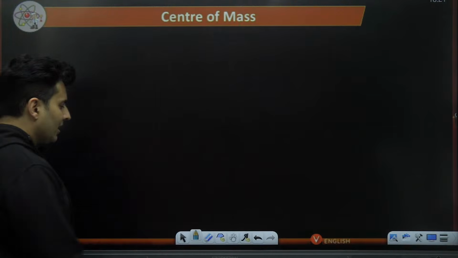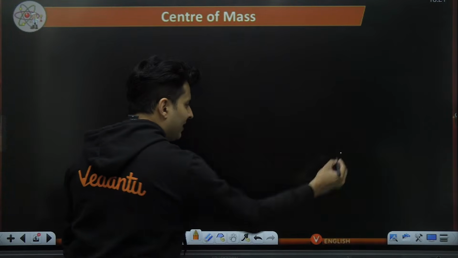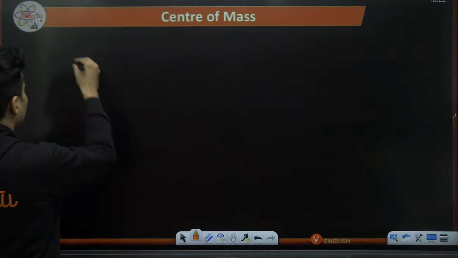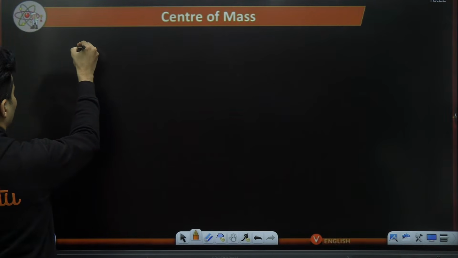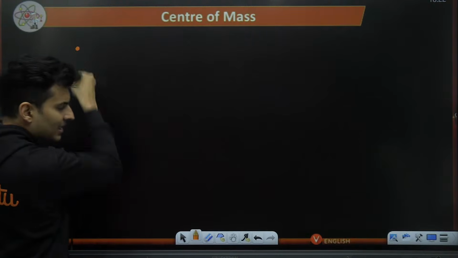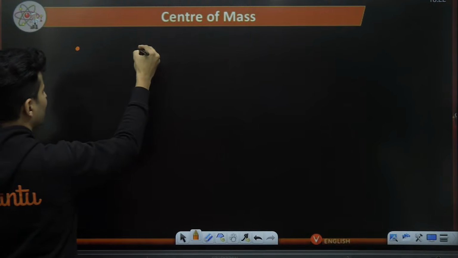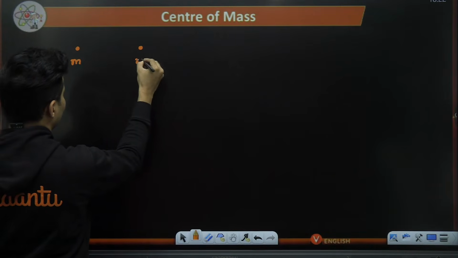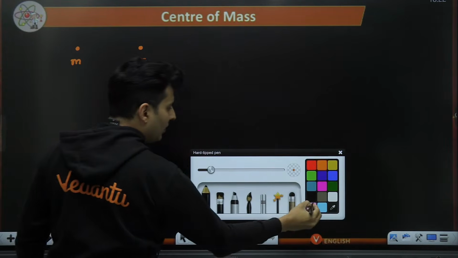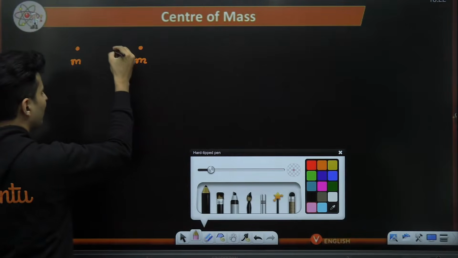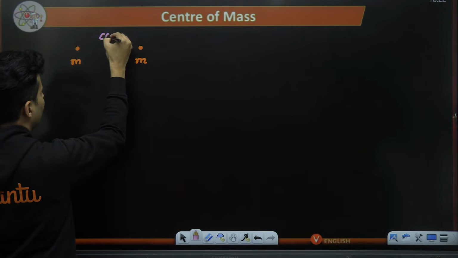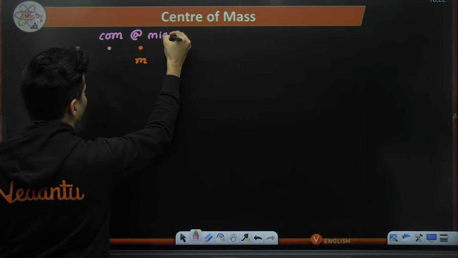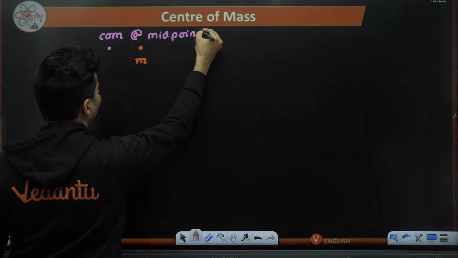Now, if you ask me where the center of mass could be, for particles, if it is just one point, the center of mass is that point itself. But if I have 2 points, where both the masses are equal, then I know for a fact that the center of mass will be exactly at the middle. Center of mass will be at the midpoint in this case.